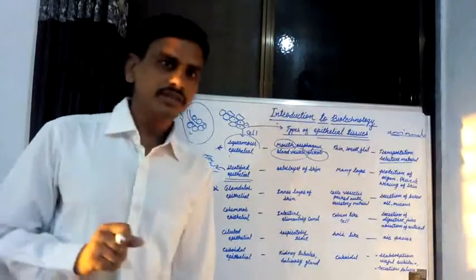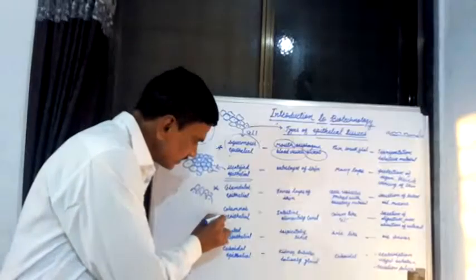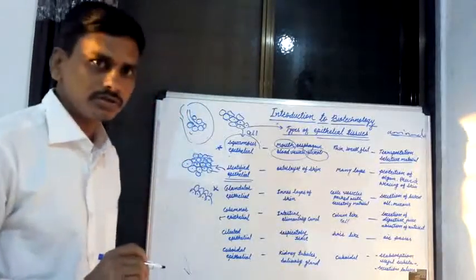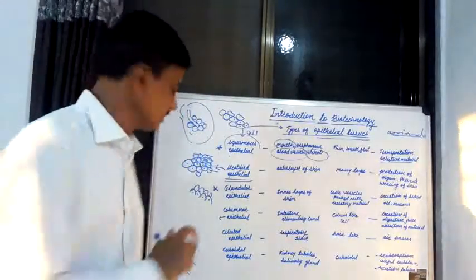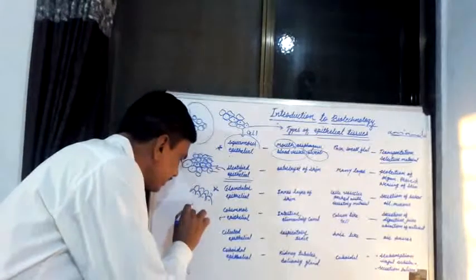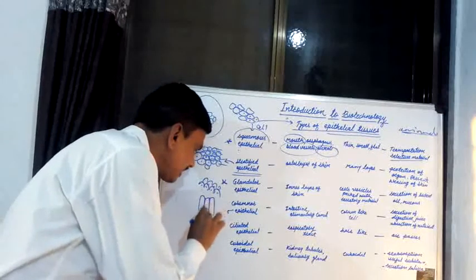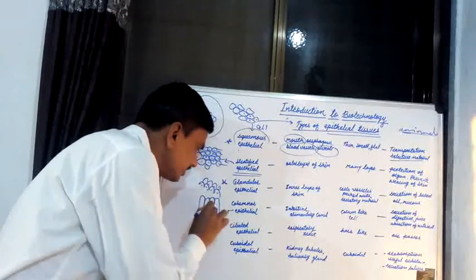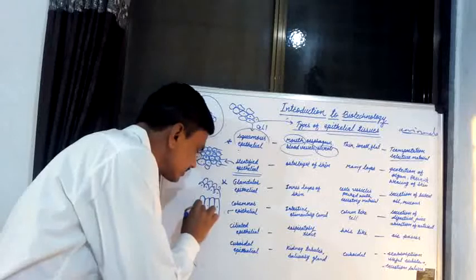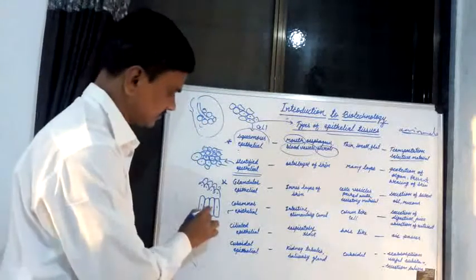In columnar epithelial tissues, if you see the structure of the cells, these cells are tall and elongated, compactly arranged, living cells with a single nucleus and various cell organelles.